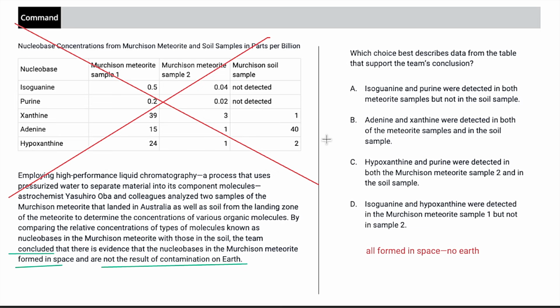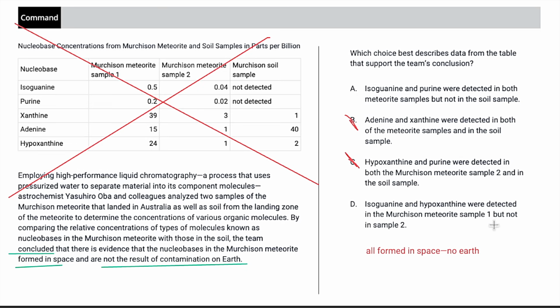Choice B, detected in both of the meteorite samples and in the soil sample. So that says space and Earth, so I don't like that. Choice C, this stuff detected in both meteorite sample 2 and in the soil. Again, I don't want to include Earth, so C's out.